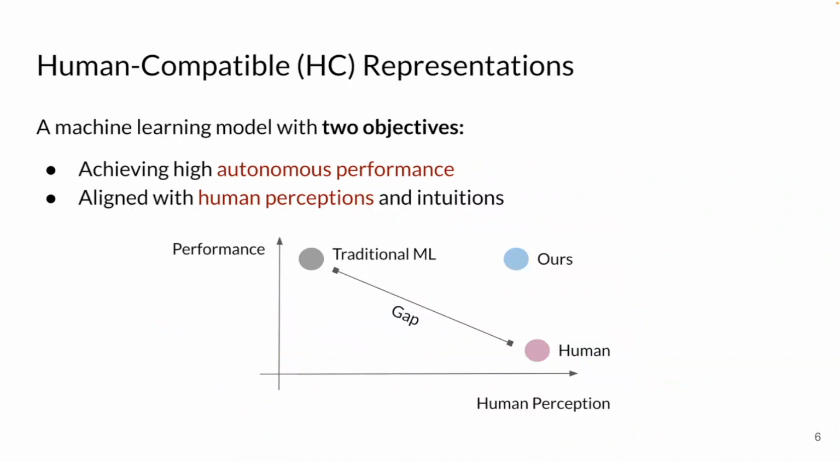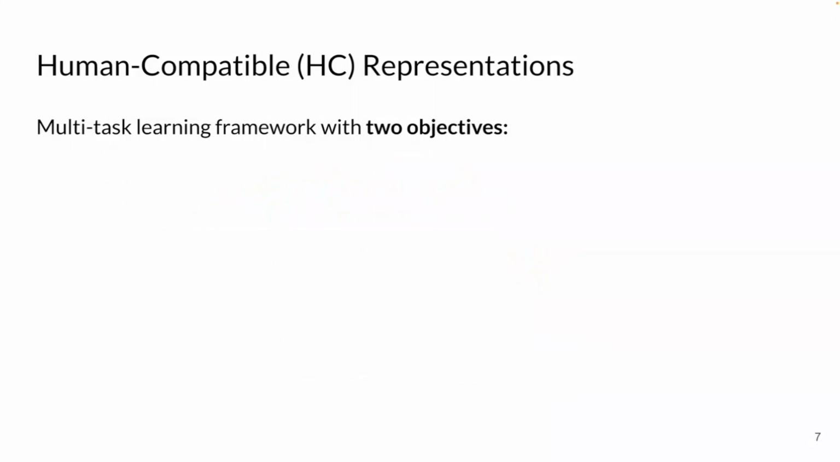Therefore, we propose a new method, human-compatible representations. We design it with two objectives, both achieving high autonomous performance and being aligned with human perceptions. In this way, we hope to bridge the gap between the high-accuracy traditional models and human understanding. We develop a multi-task learning framework with two tasks corresponding to our two objectives.